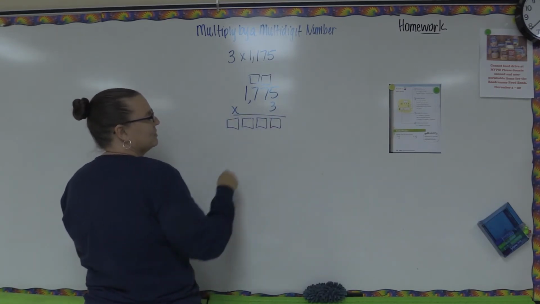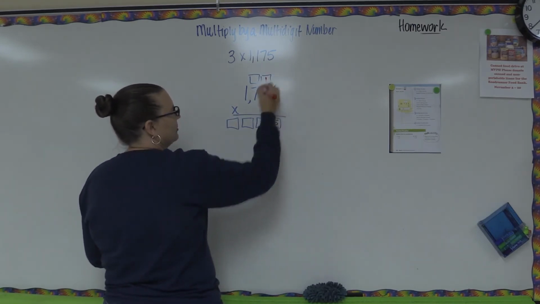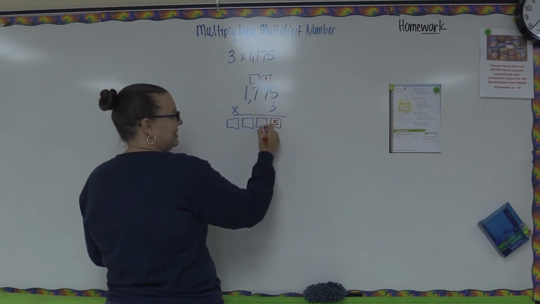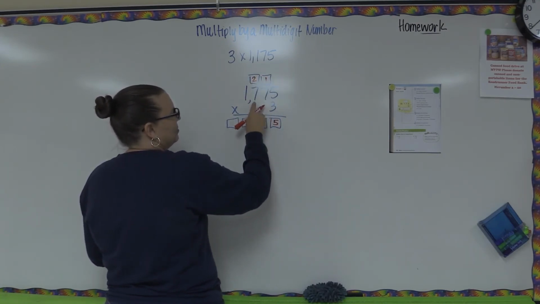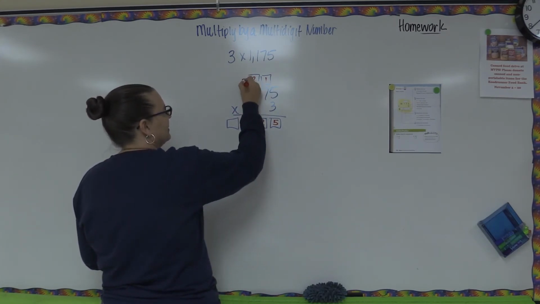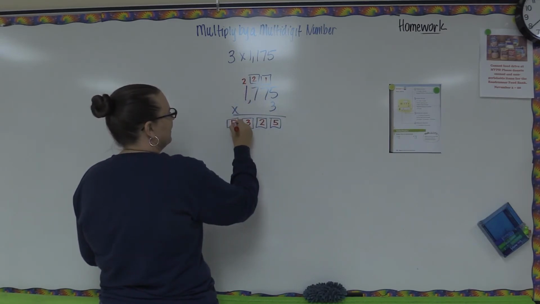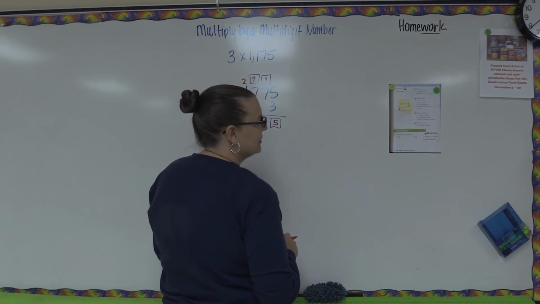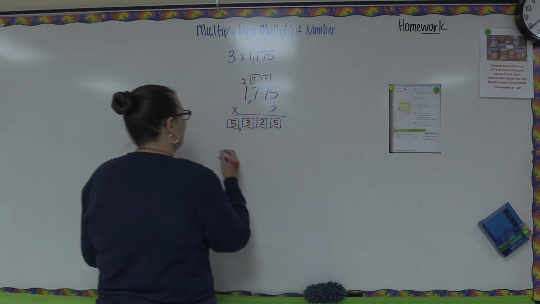Okay, so in a regular multiplication problem, we start with the ones. 5 times 3 is 15, so the 5 would be here, the 1 carries up. 7 times 3 is 21, plus 1 more is 22, so the 2 stays here, the 20 carries up. 7 times 3 is 21, plus 2 more is 23, so the 3 stays down here, the 2 goes up here. 3 times 1 is 3, plus 2 is 5. So we end up with 3,525.